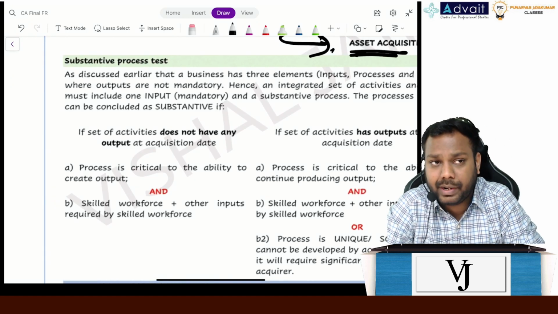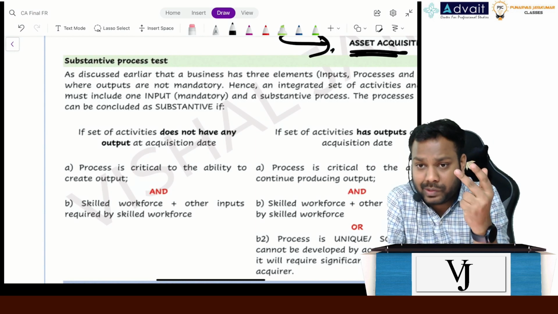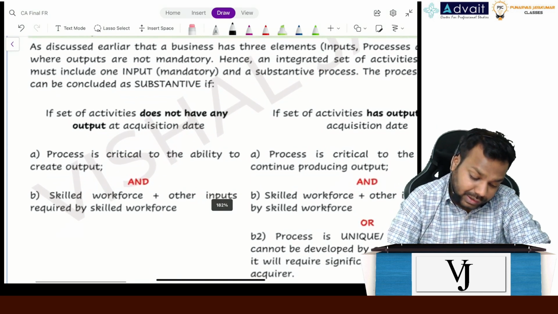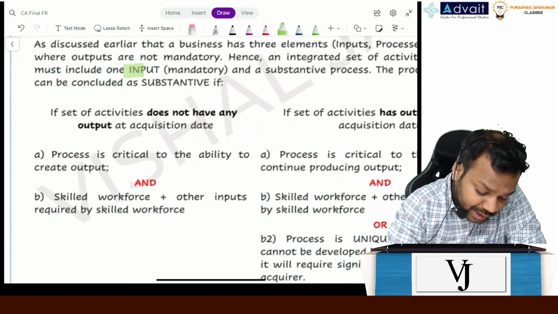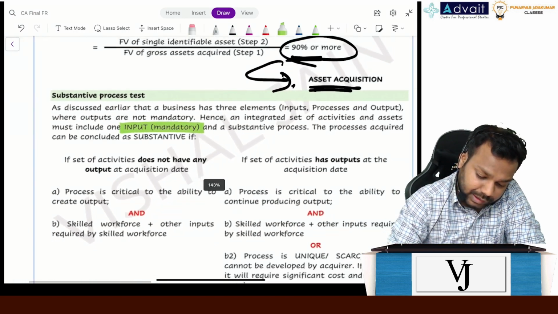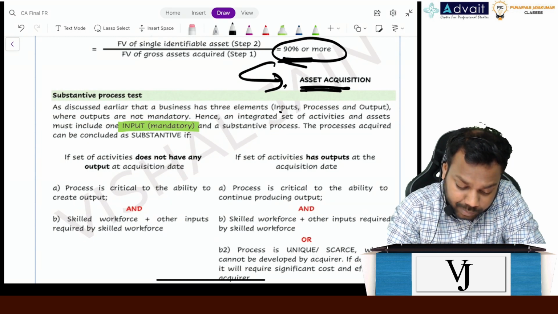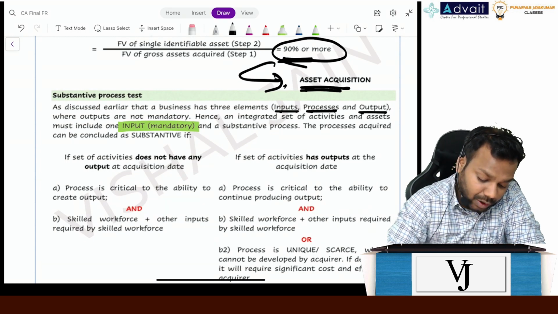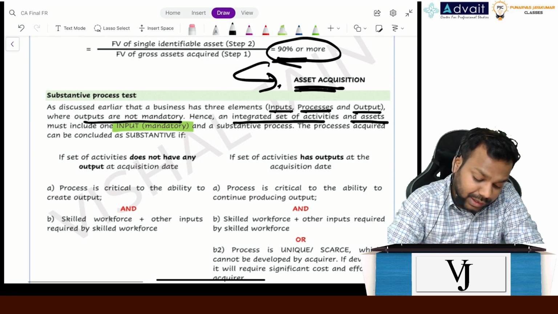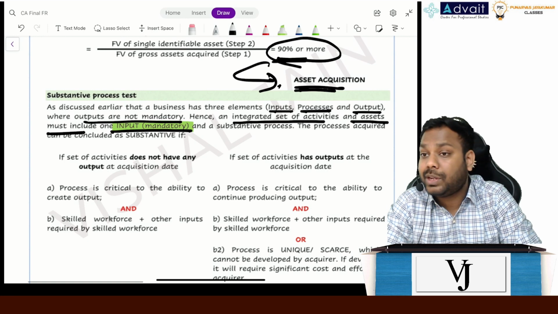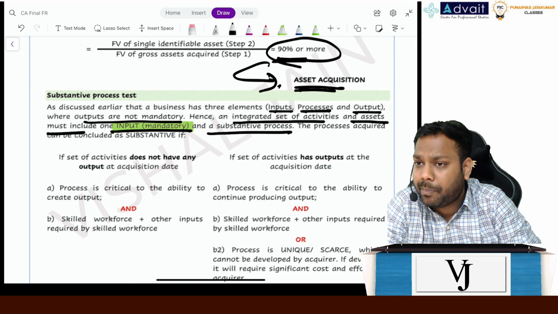Though we studied that in any business there should be an input, a process and an output. Now the substantive process test says that the input is mandatory. Just read this paragraph. As discussed earlier, a business has three elements: inputs, processes and outputs, where outputs are not mandatory. Hence an integrated set of assets or activities must include input, that is, input is mandatory to have, and a substantive process. Now, what is the meaning of substantive process?